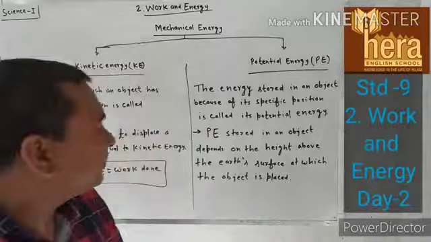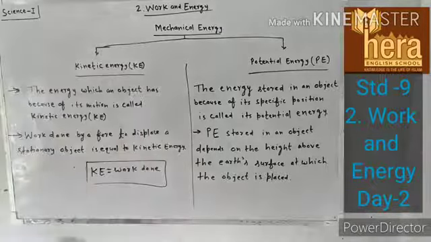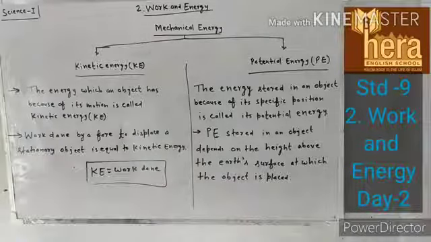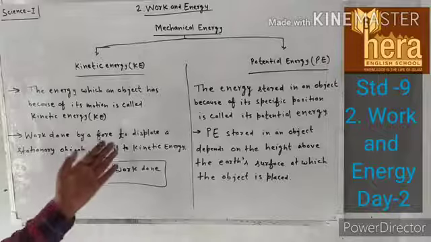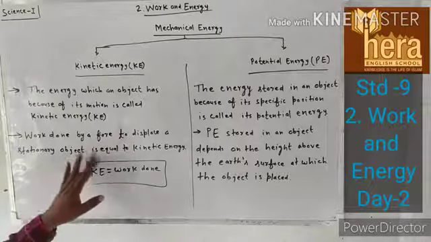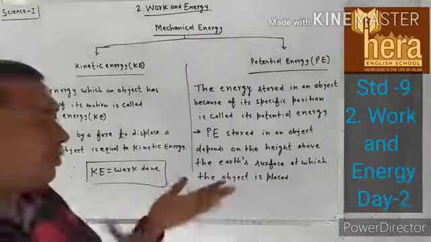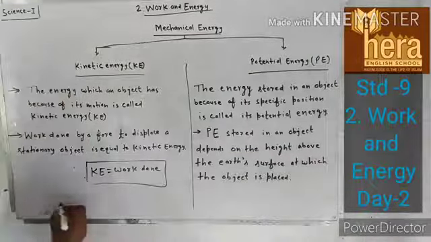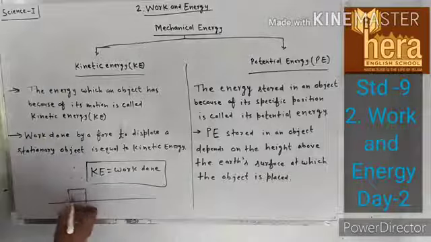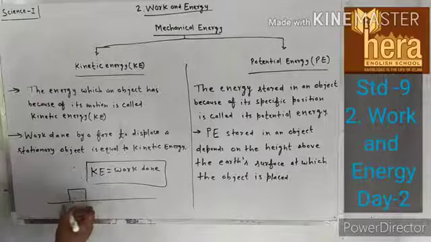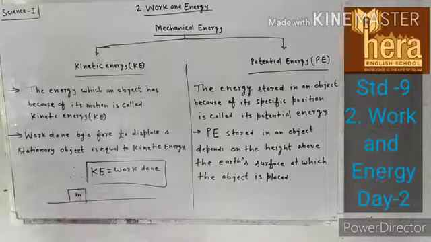Work done by a force to displace a stationary object is equal to kinetic energy. Suppose there is an object of mass m.